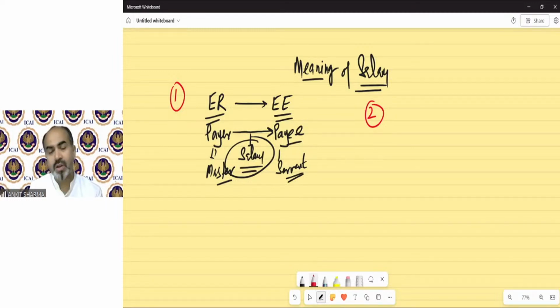Whenever you solve the questions of your study material or from any other source like RTP or mock test series, etc., suppose there are 10 questions. After revising the chapter, when you solve the questions, it will happen that out of those 10, you are able to solve almost 5 or 6 without any problem.